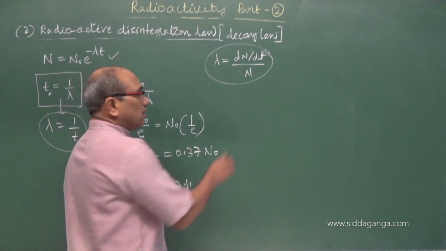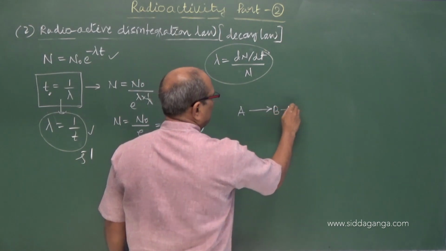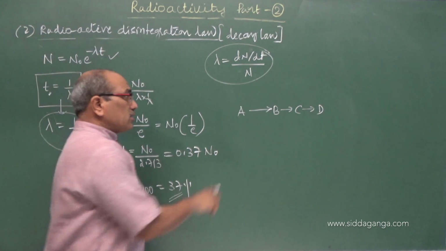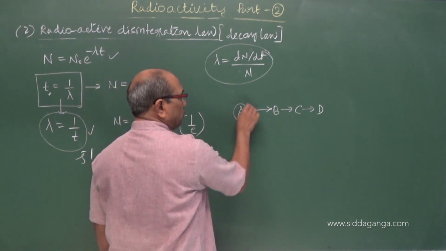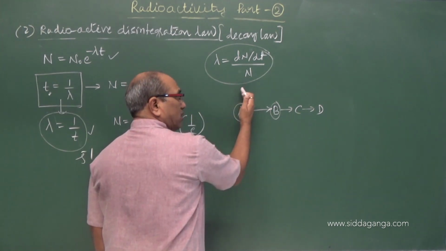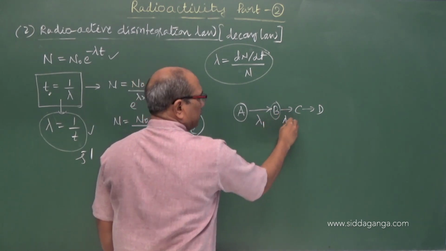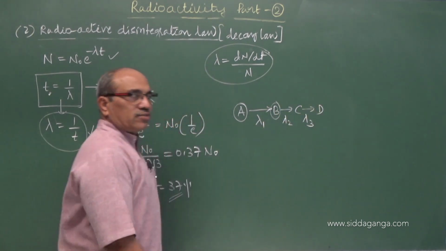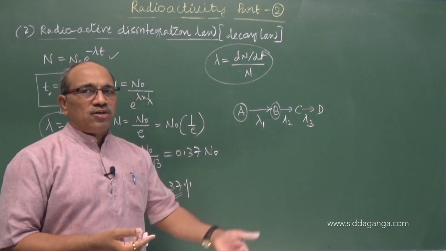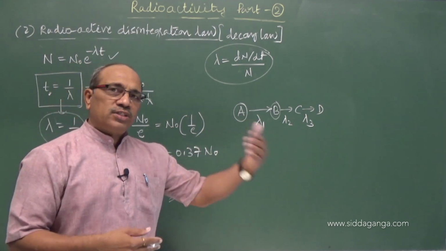And further I told you in the beginning that a nucleus disintegrates to become B, C, D like that. Its decay constant may be different, because the daughter nuclei are different. All the nuclei in A are decaying with lambda only. The daughters may have lambda 2, lambda 3 like that. So in the continuous process, one nucleus disintegrates to become an entirely different daughter nucleus, which also decays and gives a third one.